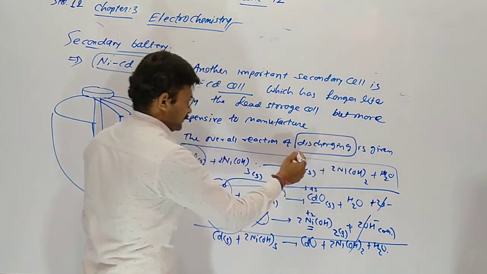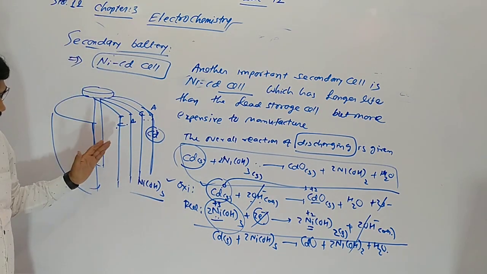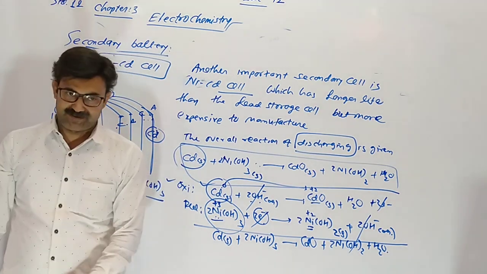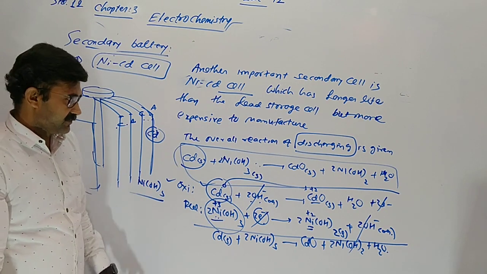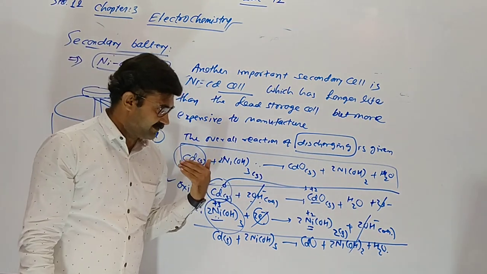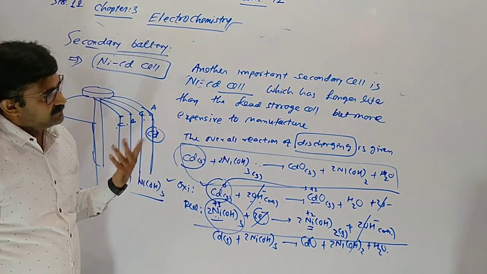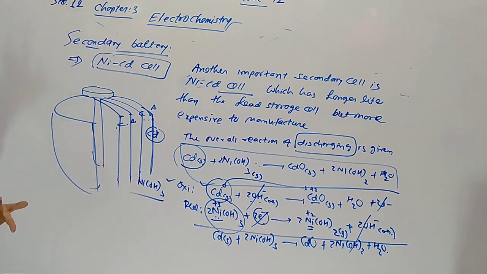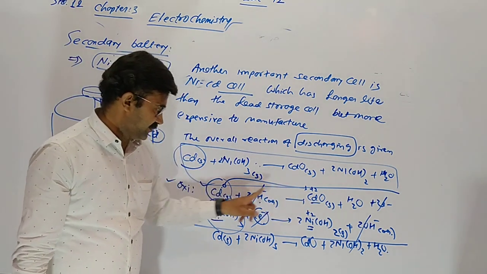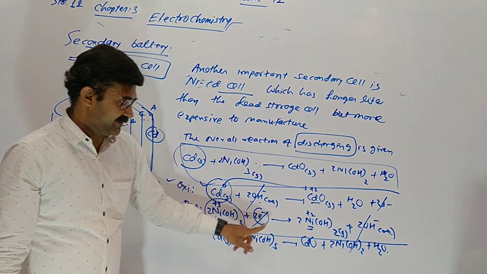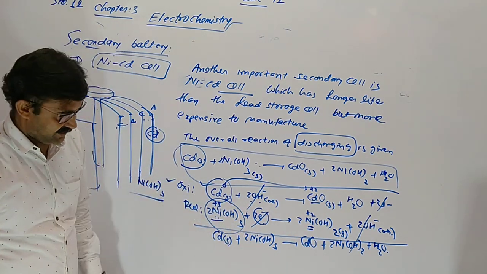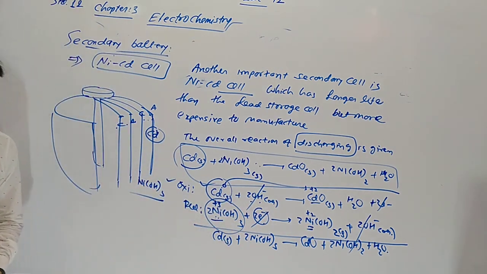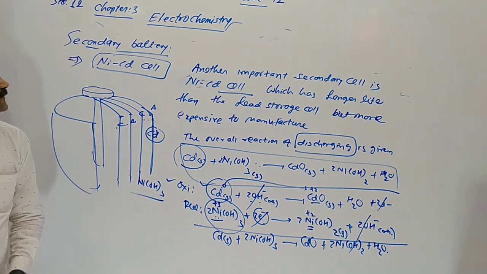Discharge means chemical energy converting into electrical energy. Recharge is the inverse of it, like the lead storage battery. So cadmium oxide converts into cadmium, and nickel hydroxide into trihydroxide, so we can reuse it, which is chargeable. So this is a secondary battery.